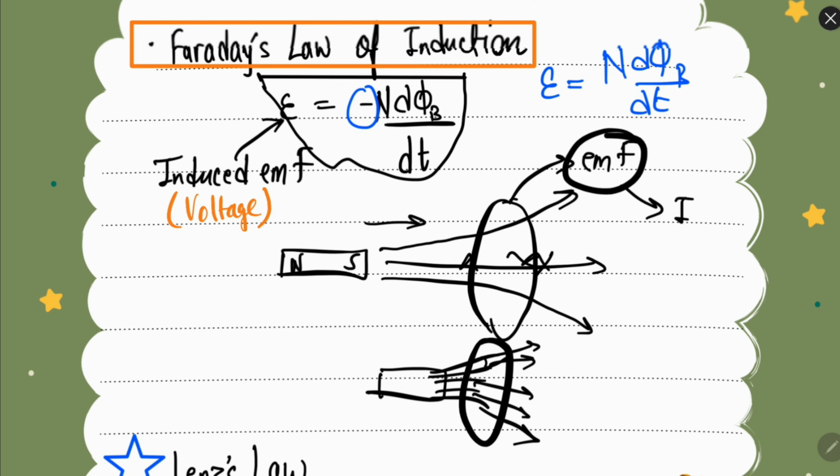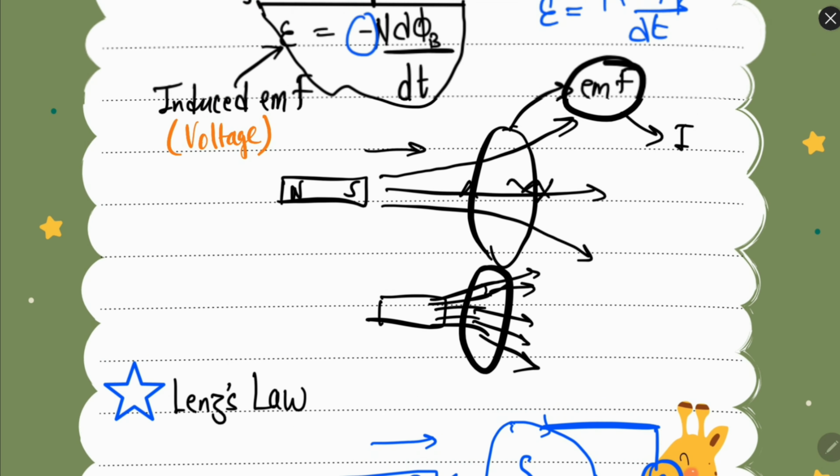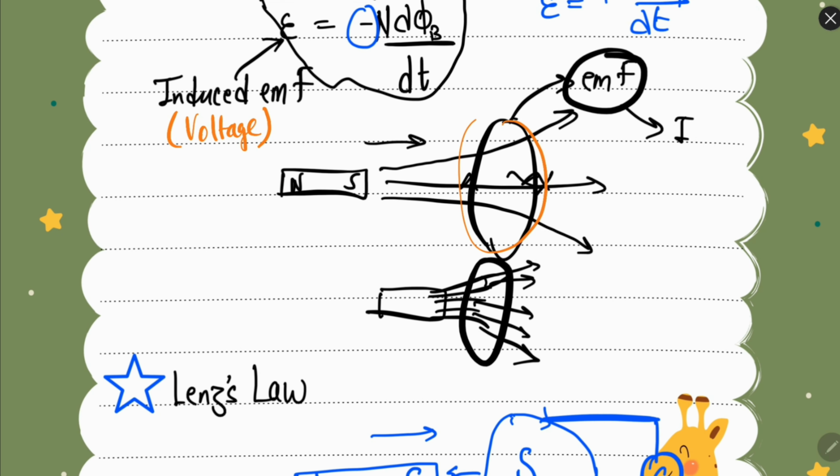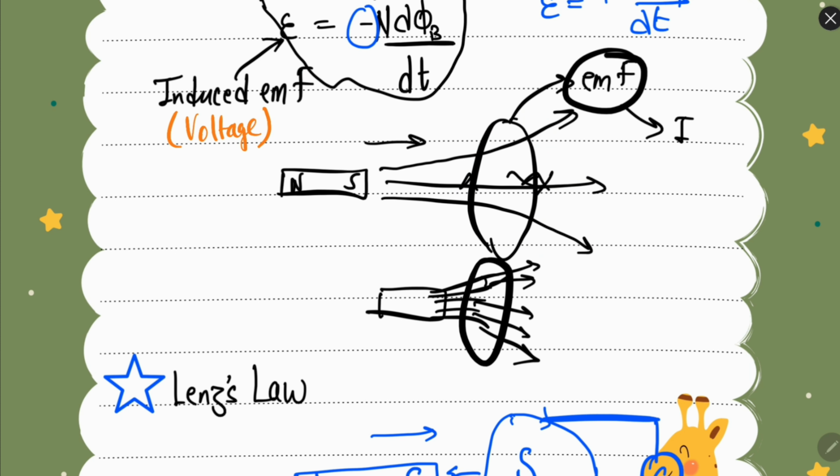Now this negative sign can be understood by Lenz's law. So Lenz's law states that the induced EMF is generated in such a way that it opposes the cause of its production. That is, EMF will be in such a direction that it will oppose the reason behind its production. For example, this magnet is moving towards the coil and it is producing the flux, it is inducing the EMF.